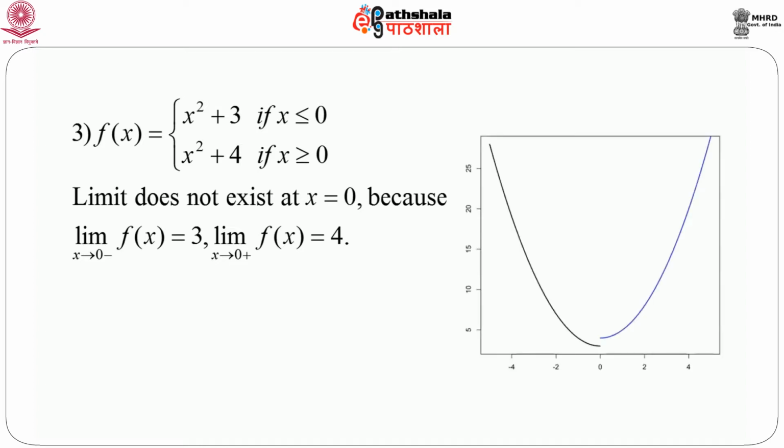The curve looks like this. It is clear that there is a sudden jump at x equals 0, and they are not actually approaching the same value from either side. So we cannot say that the limit exists. In fact, the limit does not exist in this case at x equals 0, but for other values of x, the limit exists. That is very clear from the graph and also from the nature of the equation.